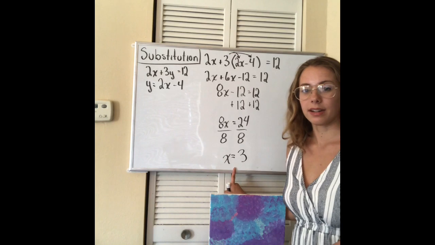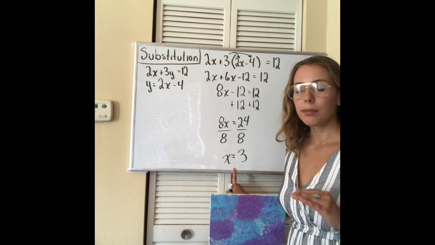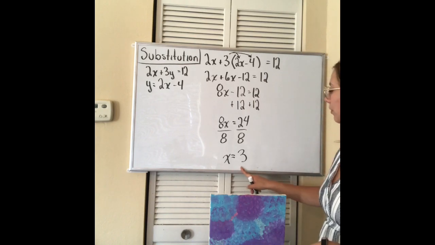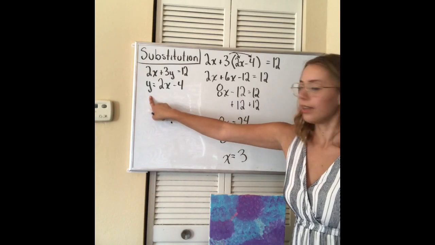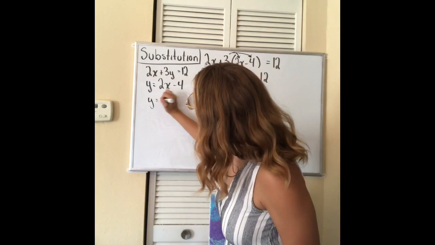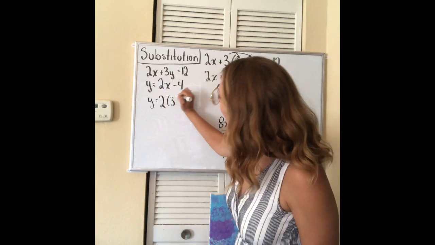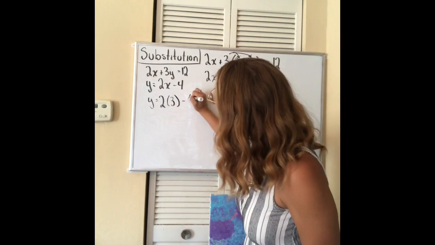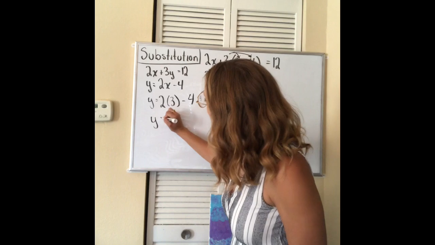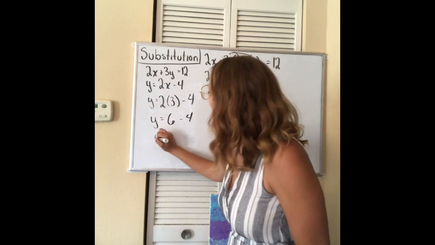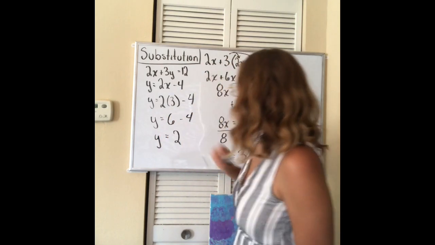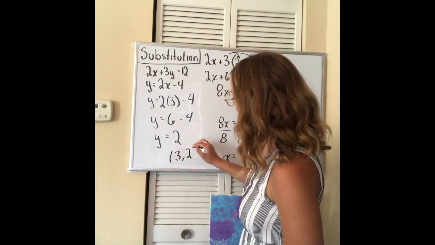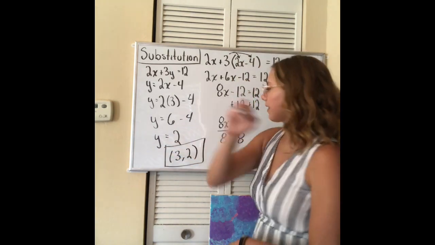But this is not my answer, because like I showed you with the graph, I'm looking for a coordinate. So I'm going to plug in where x equals 3 to find my y value. So y equals 2 times 3, because I remember that 3 is my x value, minus 4. Y equals 6 minus 4. Y equals 2. So now my answer is 3, comma 2. My answer is a coordinate like this.